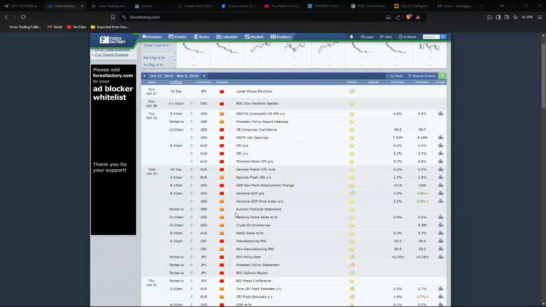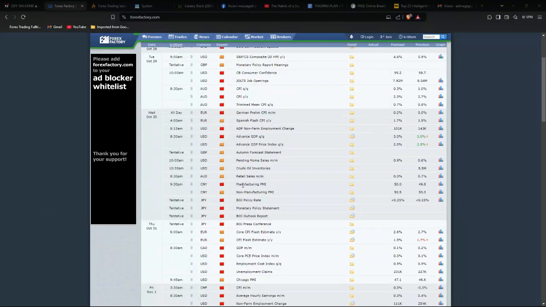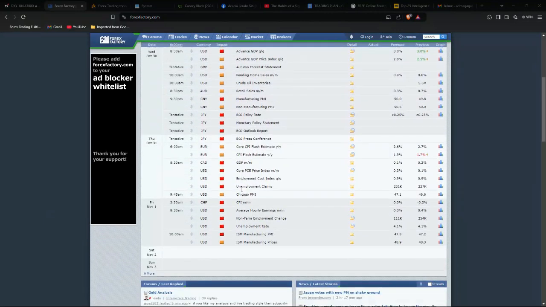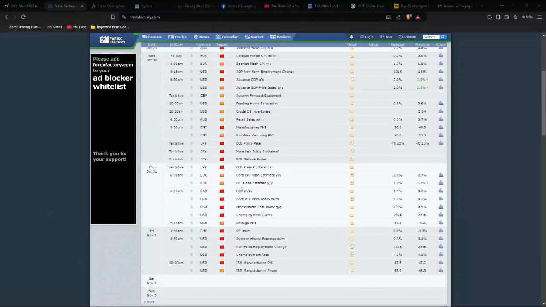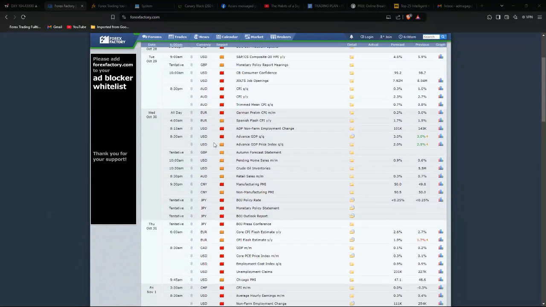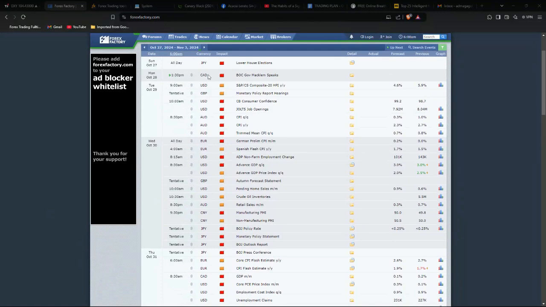Let's start with the economic data here. We have a lot of high impact news for this week, including NFP on Friday. So let's look at this week. We start today with the Canadian dollar. Not too worried about this one, I won't mention it at this time.